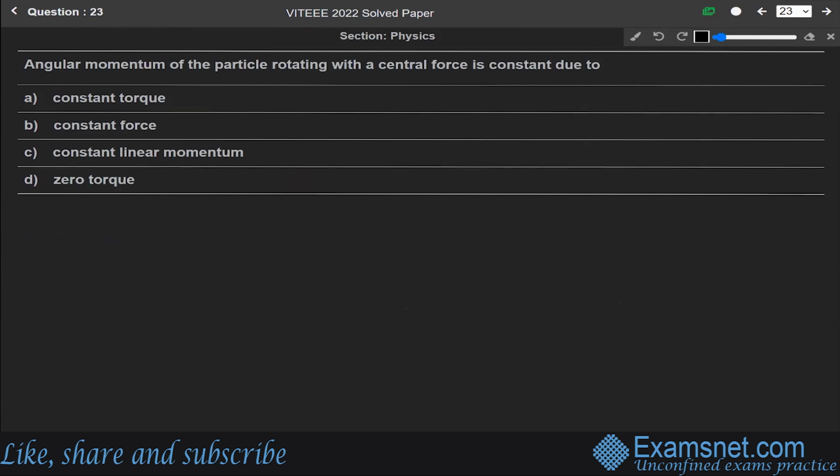Angular momentum of the particle rotating with a central force is constant due to. So this question is again from the chapter of laws of motion. First of all, we know that torque tau equals dLc over dt, where this Lc is the angular momentum about the center of mass of the body.